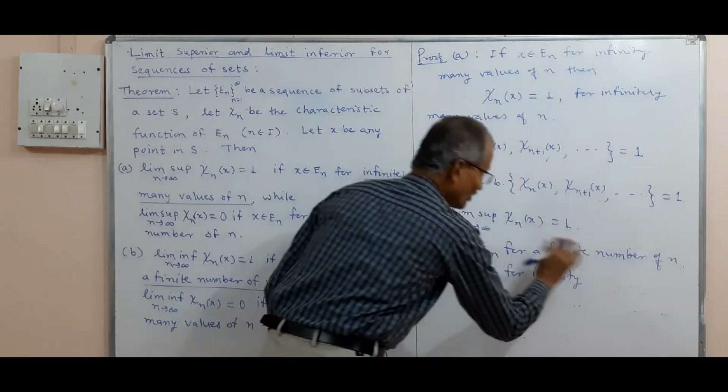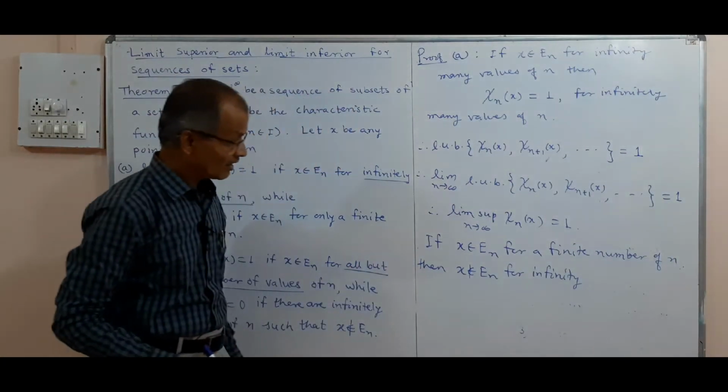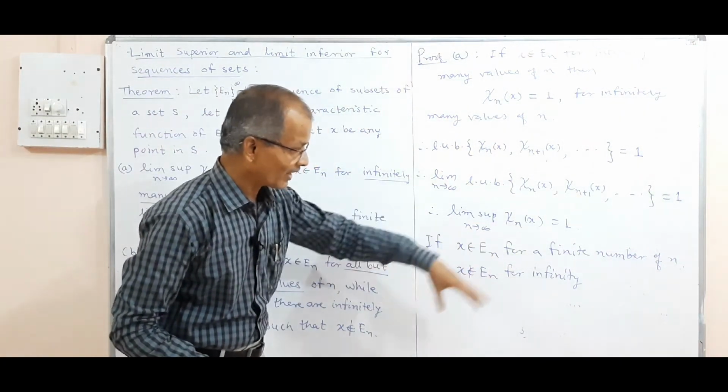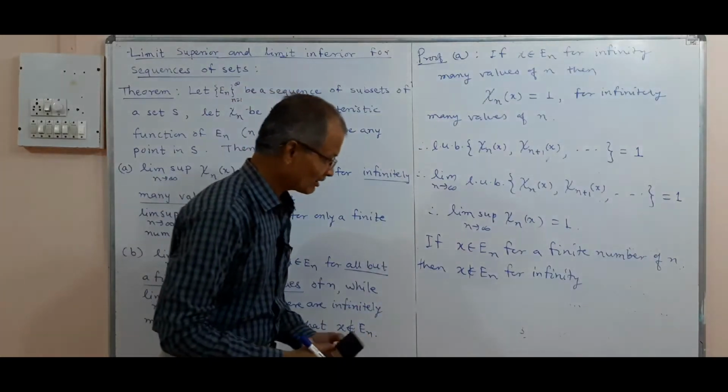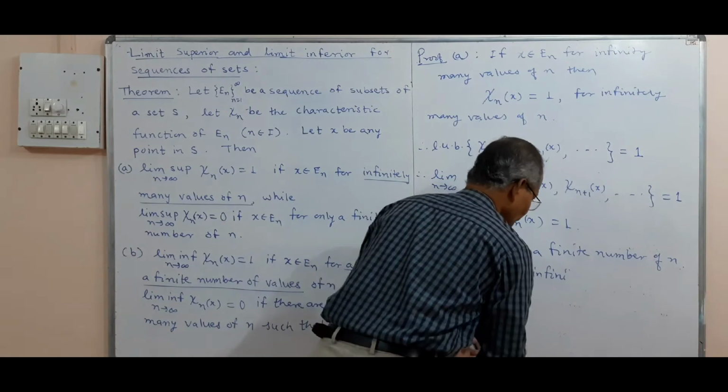Only for a finite number of values of n is x in E_n, therefore x is not in E_n for infinitely many values of n.